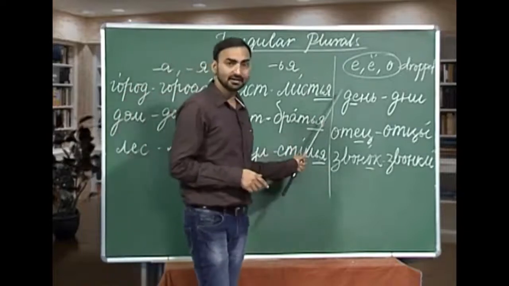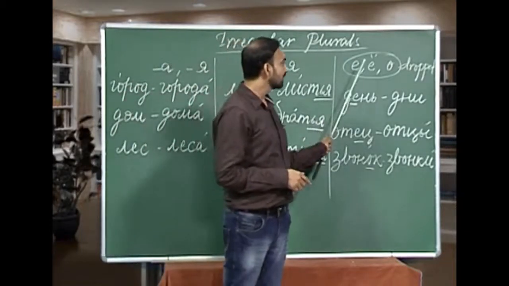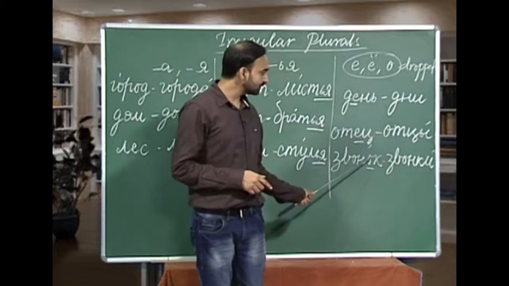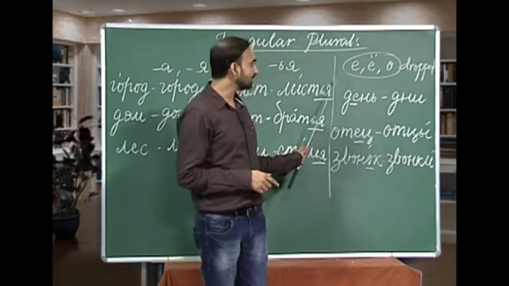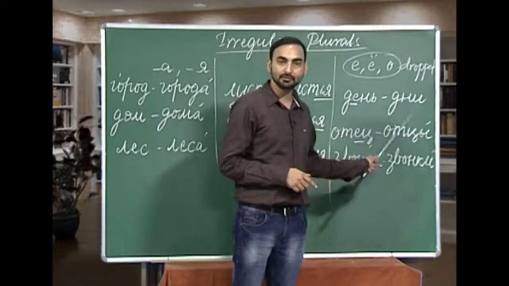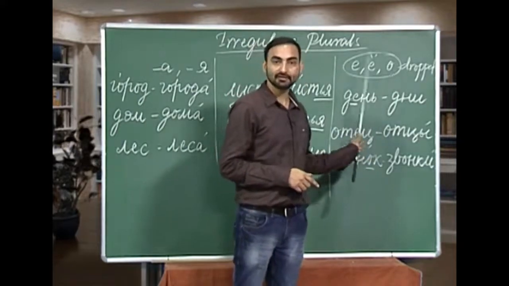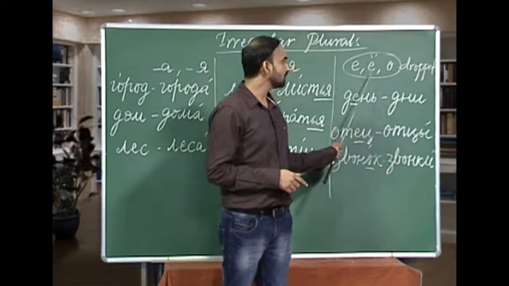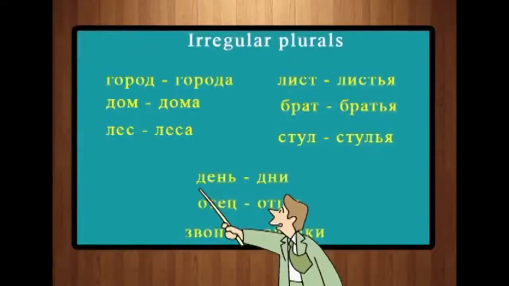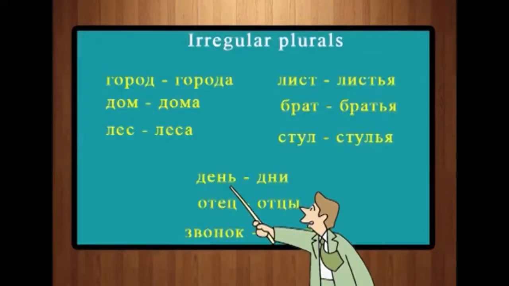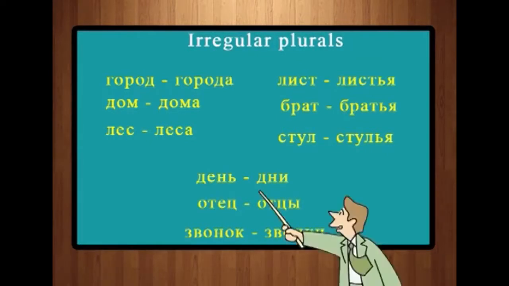The next category of irregular nouns is these three nouns I have written here, and as you can see, while forming the plurals, we are dropping these three vowels, ye, yo and o. Jane, which is day. The plural of Jane is dni.